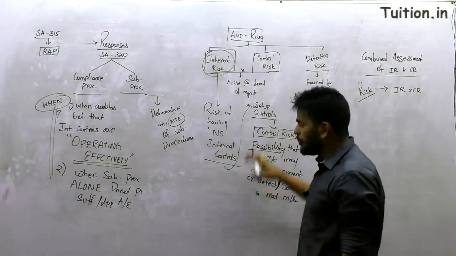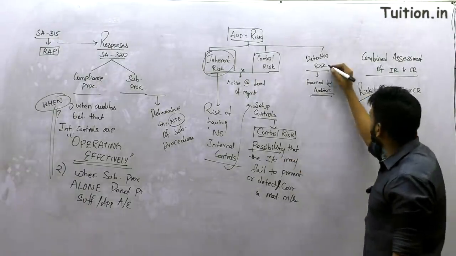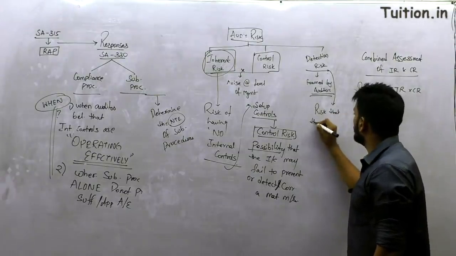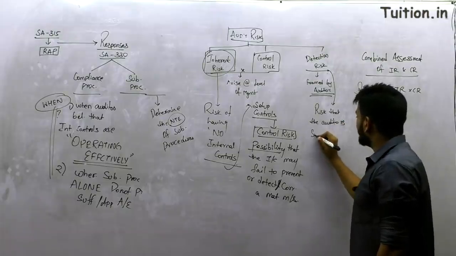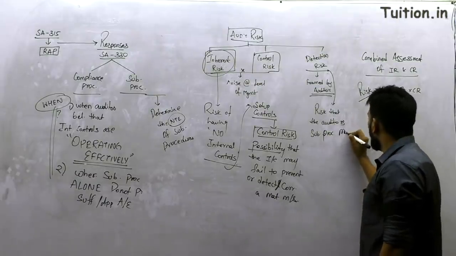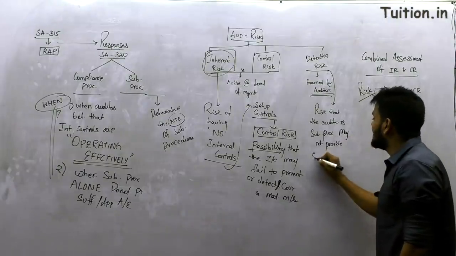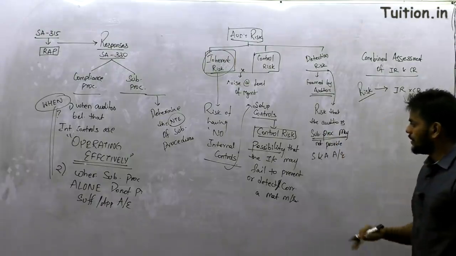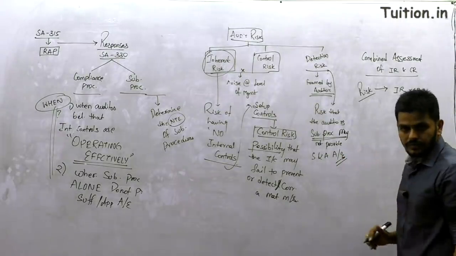Then based on this, if you believe that the control risk is high, you should frame your detection risk. Now what is detection risk? It is the risk that the auditor's substantive procedures may not provide sufficient appropriate audit evidence.